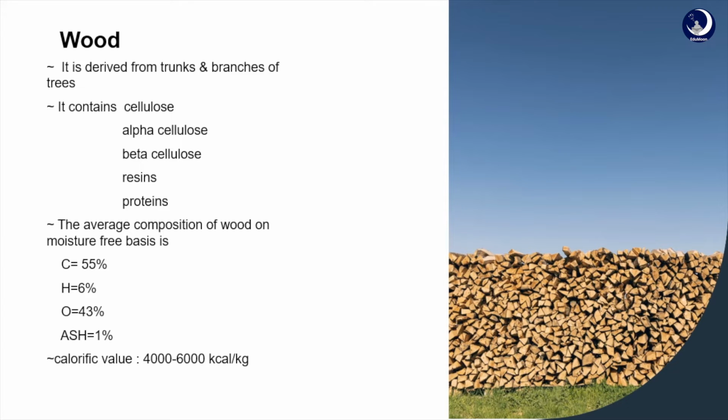It contains cellulose, alpha cellulose, beta cellulose, resins, proteins, and the average composition is the main thing. Carbon will be 55%, hydrogen 6%, oxygen 43%, and ash 1%. Calorific value will be 4,000 to 6,000.